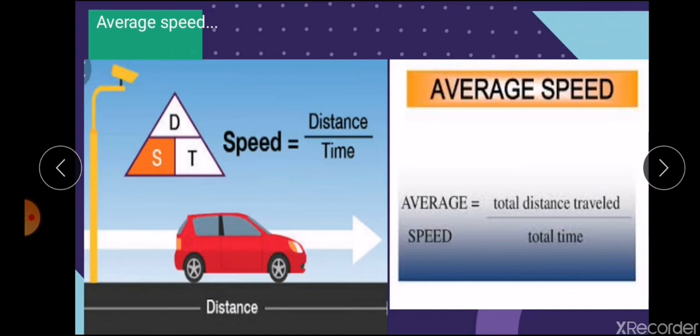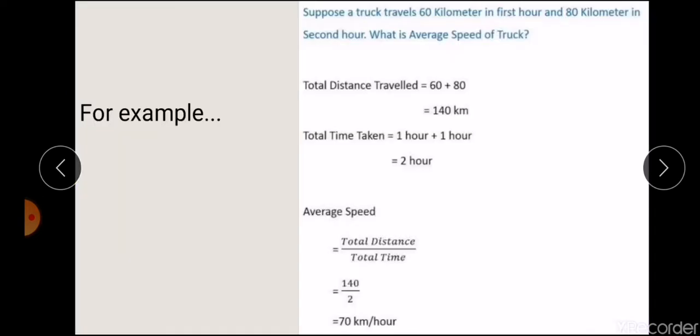Now coming to average speed. Average speed means the total distance travelled upon the total time. For it to be more clear, let's go through an example. Suppose a truck travels 60 km in 1 hour and in the next 1 hour it travels 80 km. You are asked to find the average speed of the truck. As per the equation, it is the total distance travelled upon total time taken.